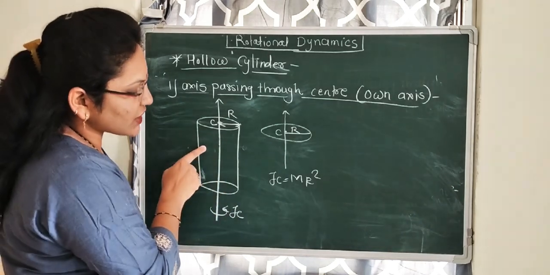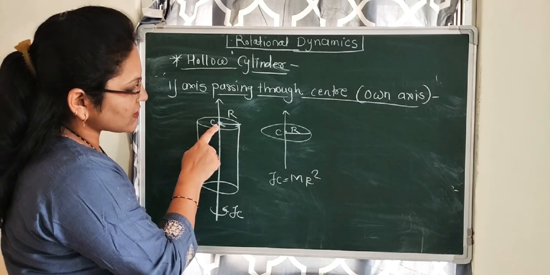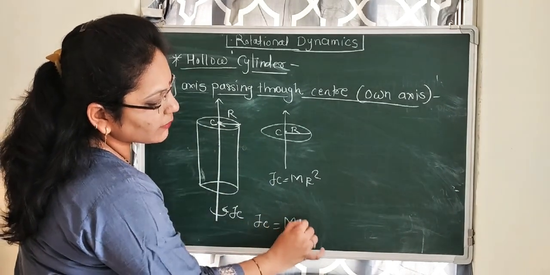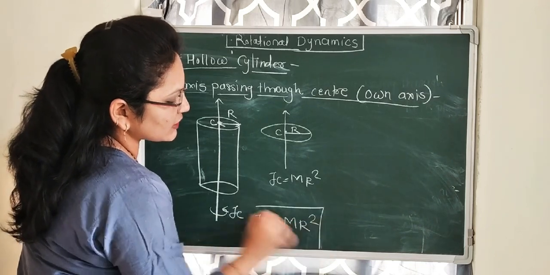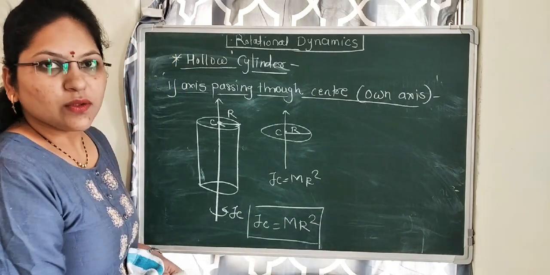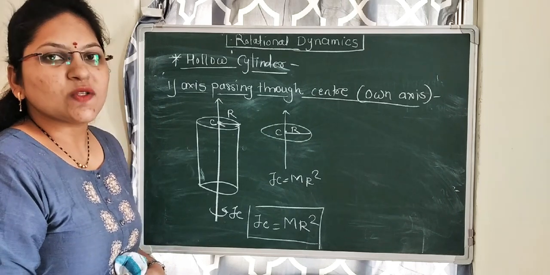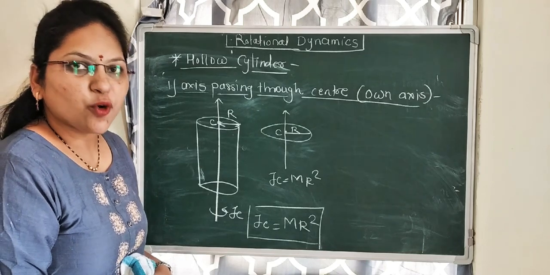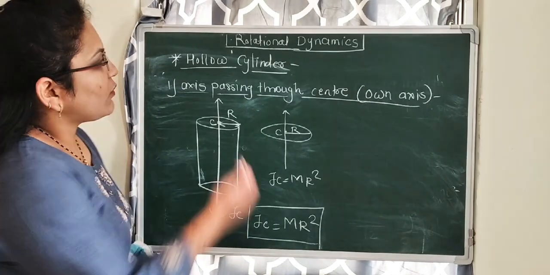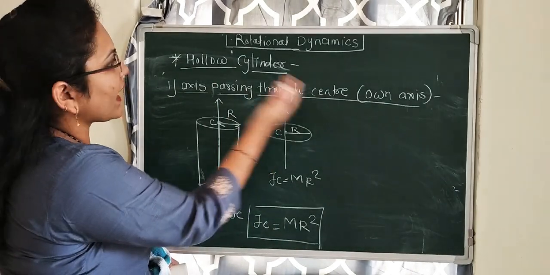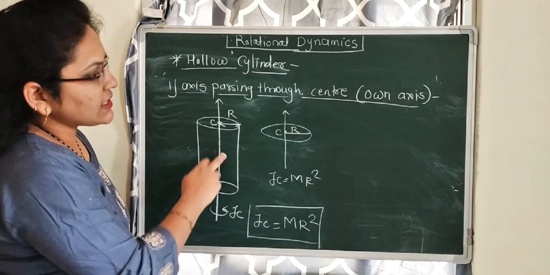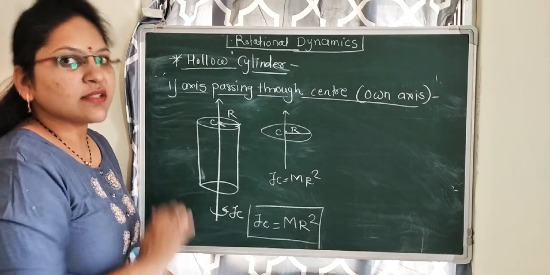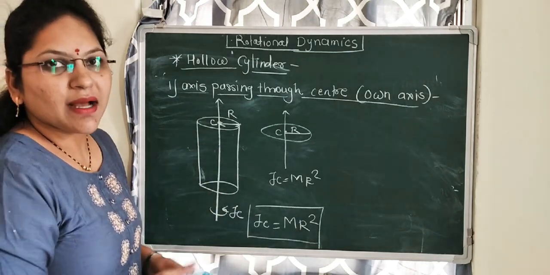So the moment of inertia for the hollow cylinder about its own axis is also IC equal to mr square. Note down, the hollow cylinder is composed of a number of rings kept over each other, so the moment of inertia about its own axis is the same as the moment of inertia of the ring about its own axis, which is mr square.